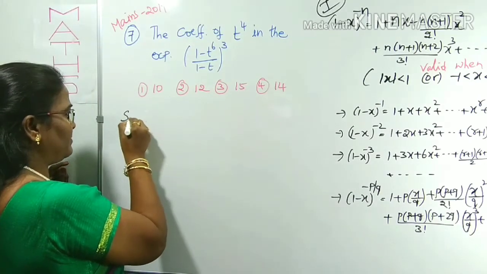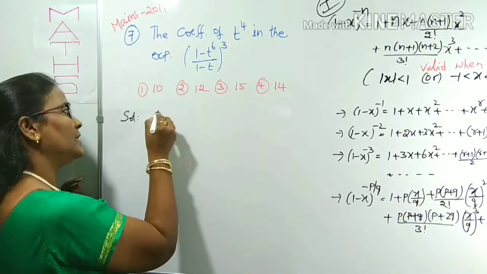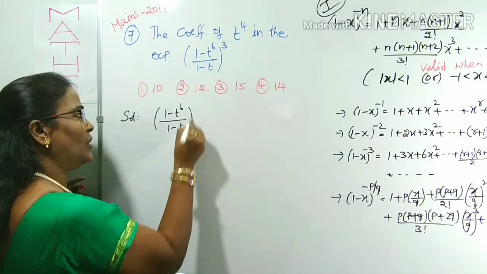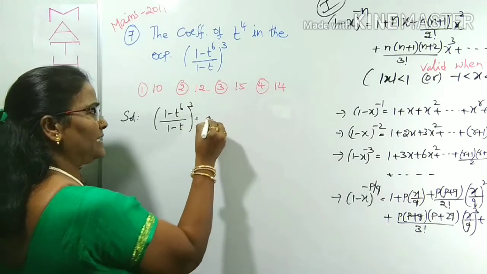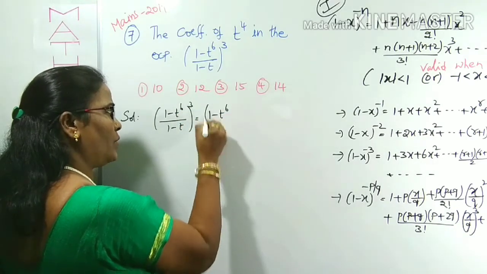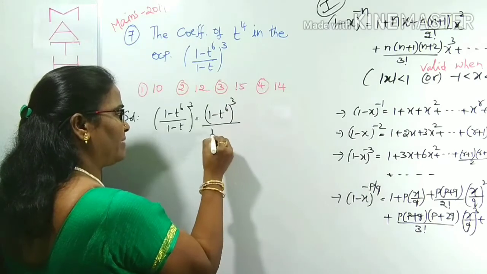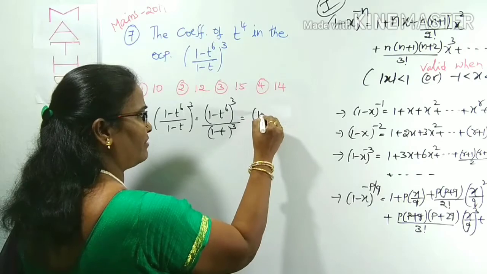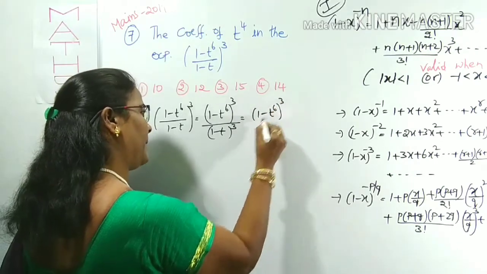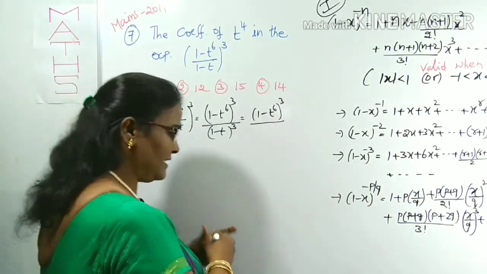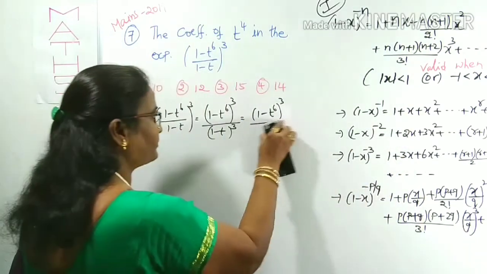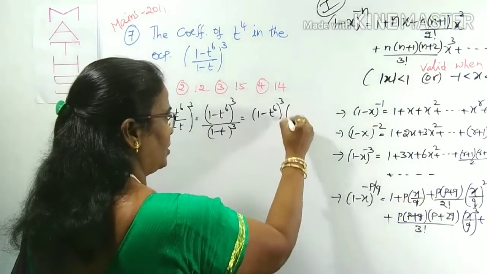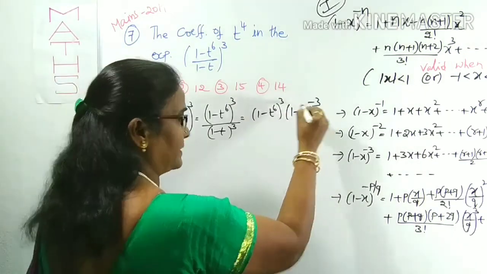So for this one, simplify the given expansion like this: (1 minus t power 6) by (1 minus t) whole power 3. Shall I rewrite like this? (1 minus t power 6) whole power 3 by (1 minus t) whole cube. Again, one more step I am writing. First of all, (1 minus t power 6) whole power 3, and this 'by' we can write as 1 by (1 minus t) whole power 3, which we can write as (1 minus t) whole power minus 3.